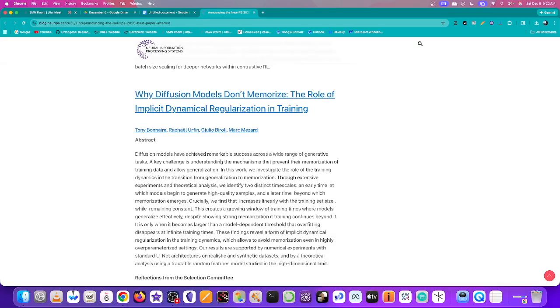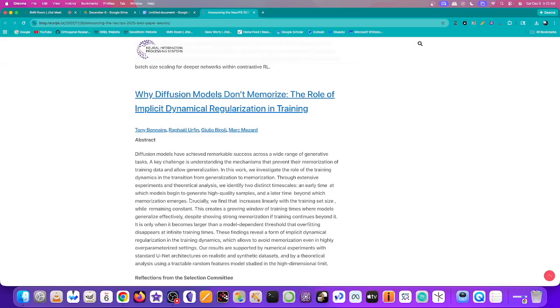So we have these 2 different timescales that the model operates on. So it's this generative part that's early, and then this memorization at a later time. Crucially, we find that increases linearly with the training set size while remaining constant. This creates a growing window of training times where models generalize effectively, despite showing strong memorization if training continues beyond it. It is only when it becomes larger than a model-dependent threshold that overfitting disappears at infinite training times.